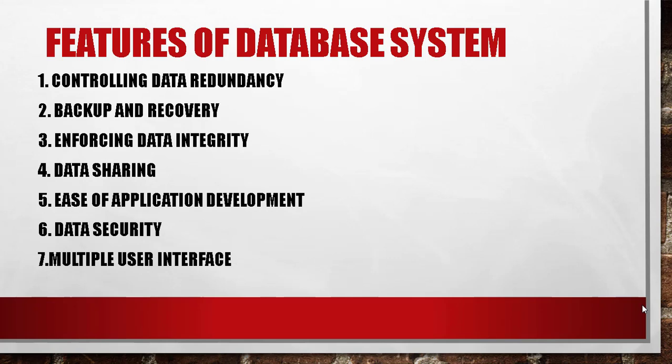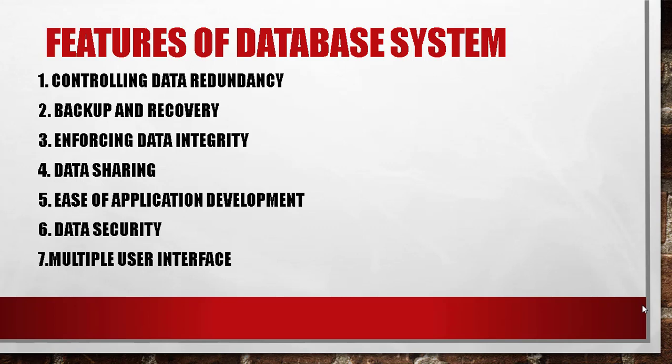Let us see the features of database system. In case they ask for the characteristics of database system or the advantages of database system, you have to write the same answer. There are seven features of database system. The first is controlling data redundancy, second backup and recovery, third enforcing data integrity, fourth data sharing, fifth ease of application development, sixth data security, and seventh multiple user interface. Let us learn about each of these features in detail.